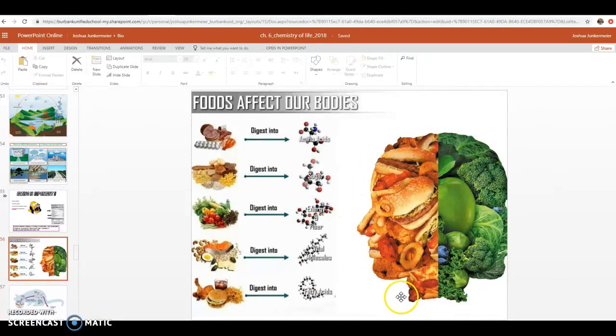You truly are what you eat. What is your diet like? Think about it. Are you eating mostly hot Cheetos and burgers and fries, or are you eating a lot of vegetables and fresh fruits, non-fried foods? What you choose to eat really does affect your health and the health of your cells.